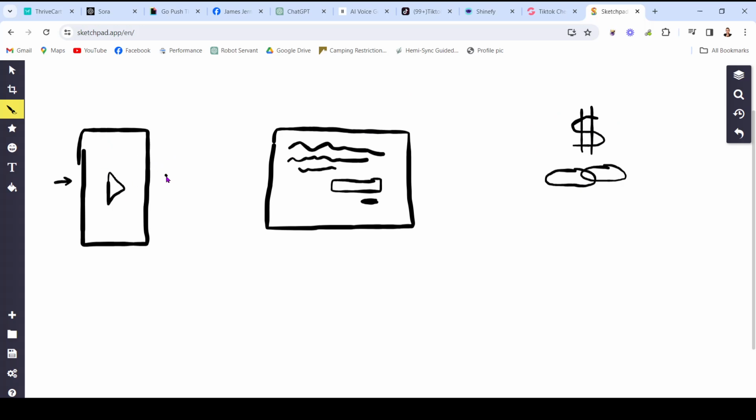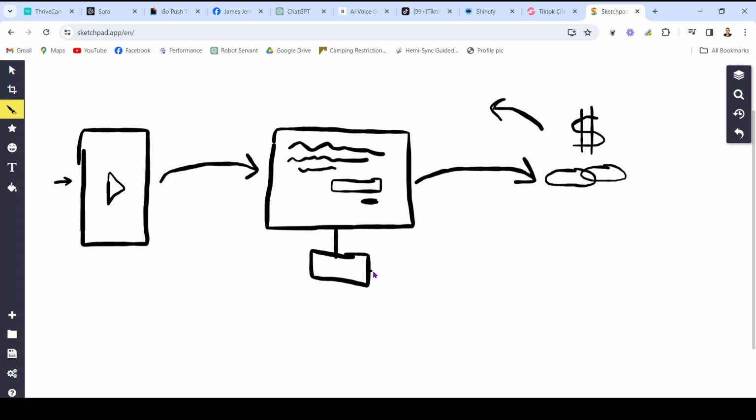So now we create our video and we send the traffic to this opt-in page, and as soon as somebody enters their information, they go directly to the affiliate link where we wanted them to go in the first place. The difference is now if they bounce and they don't end up buying that offer, that's okay. We haven't lost the traffic because we've set up an automated email sequence. So the very next day, they're going to get an automated email that brings them back to this offer. Says, hey, remember that thing you were interested in yesterday? Take another look at it.